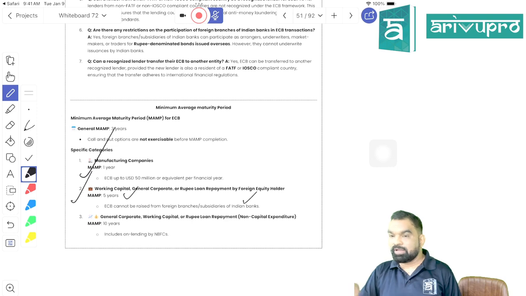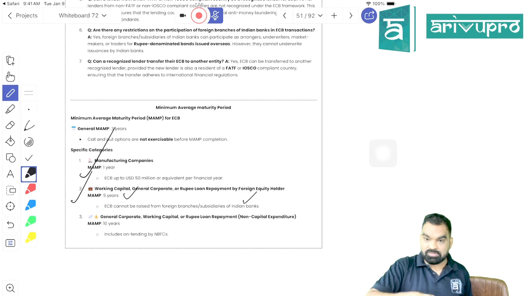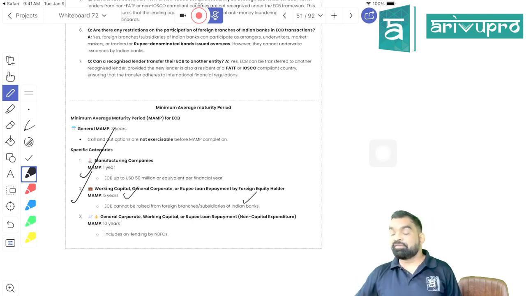You can put a put and call option over the loan agreement, but the put and call option can only be exercisable after expiry of 3 years, right? The third clause says that if you are a manufacturing company and you are taking a loan where the value of the loan is 50 million US dollar per financial year, then in that case the minimum average maturity period will be 1 year, right?